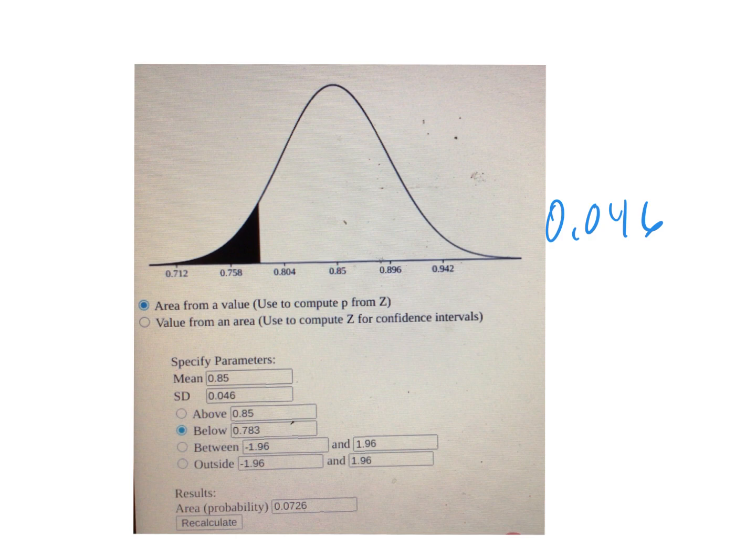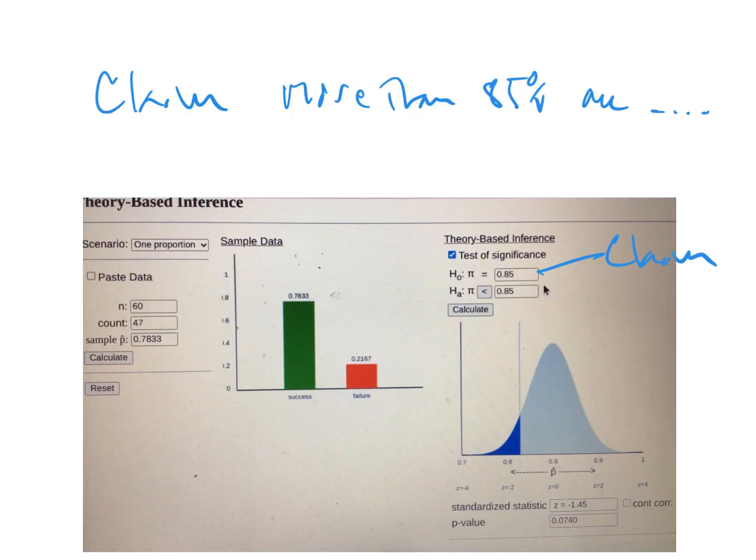So now let's formalize this for the significance test. So we know the claim that more than 85% are in college or pursuing a degree. And so here's my null hypothesis, and this is one reason I want to do this video. The center of this distribution is 85%, or 0.85, so the null hypothesis is that the claim, 85%, is the true center of this distribution.